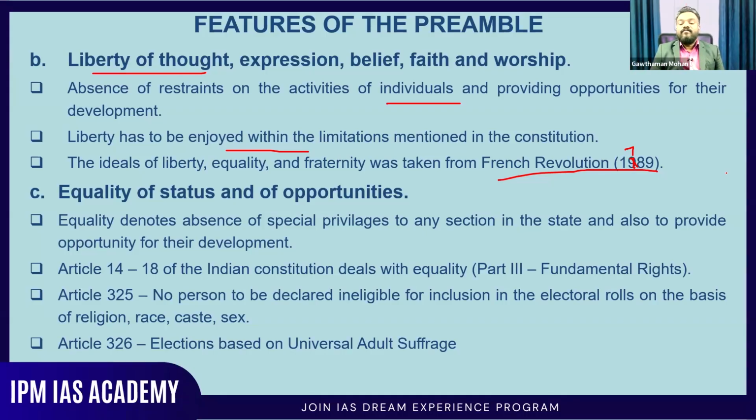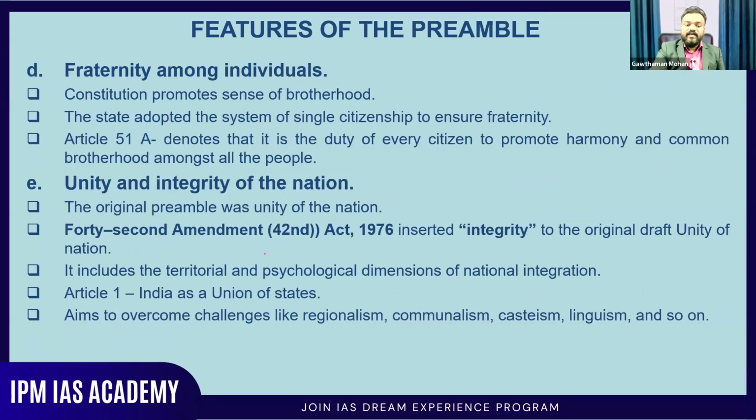Article 14 to Article 18 of the Constitution deals with equality. Article 325 mainly talks about no person being declared ineligible for inclusion in the electoral rolls on the basis of religion, race, caste, sex, etc. Then Article 326 talks about elections based on universal adult franchise. What is the important eligibility there? You should have attained the age of 18. That is the eligibility criteria.